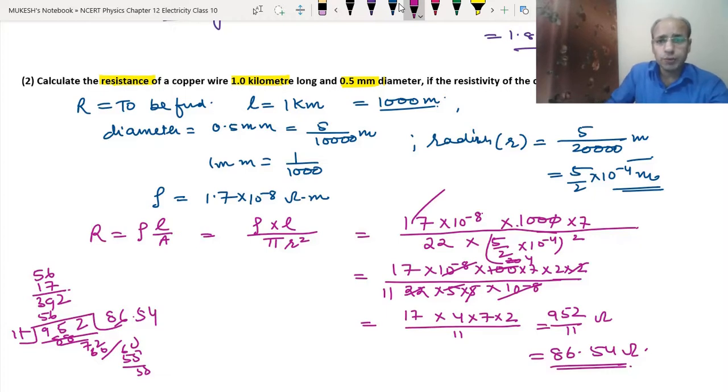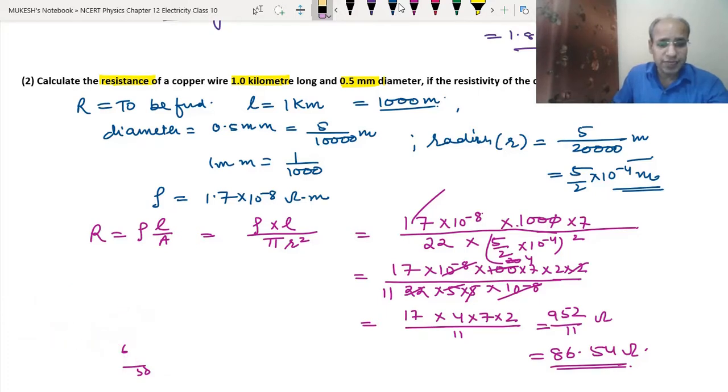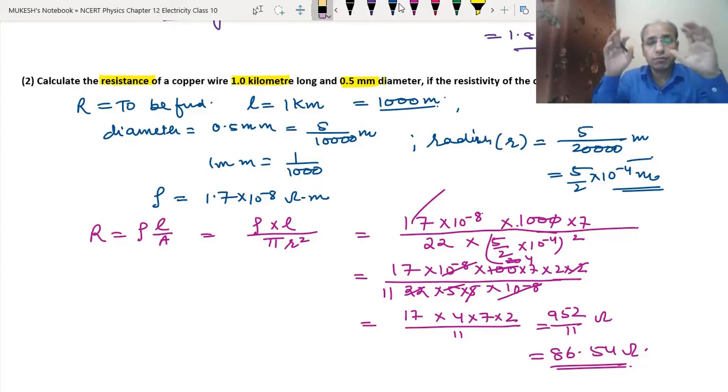Okay, so I hope you would have understood, because you will get at least one question in your exam out of it on resistivity, a numerical question. So calculations are a must. This is purely mathematical. We are using the formula and we are getting the answer.